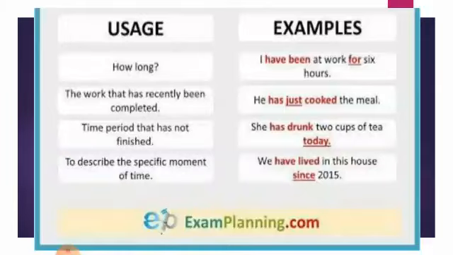For example, you have done the work. So you have started the work in the previous times. Maybe at home you have started that work, but you have completed it here. So that is present perfect tense.